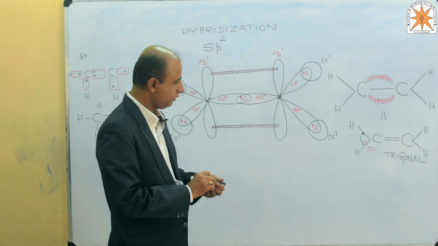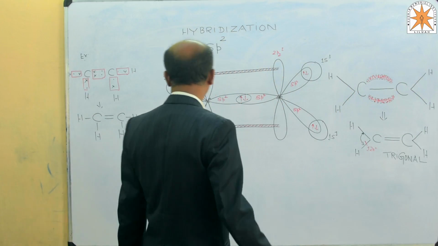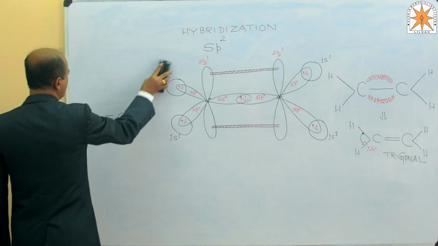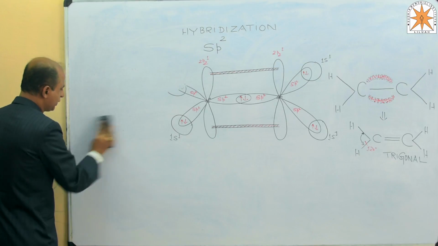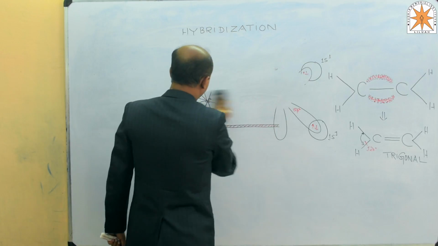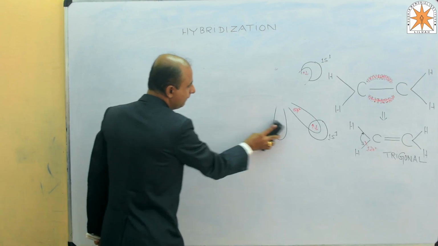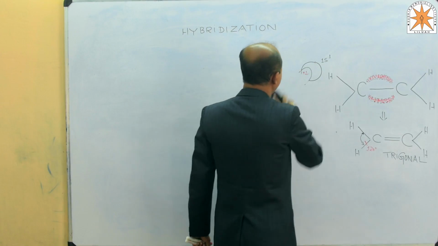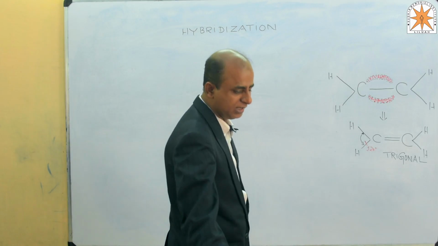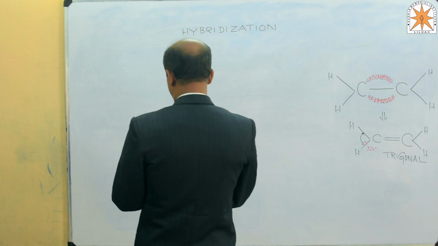And if you want to see the sum of these sp2 hybrid orbitals and sp2 hybridization, the nature of hybridization becomes sp2, the bond angle becomes 120, nature of bond sp2 and sp2.